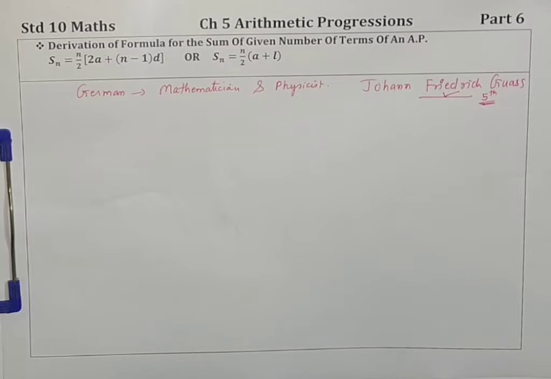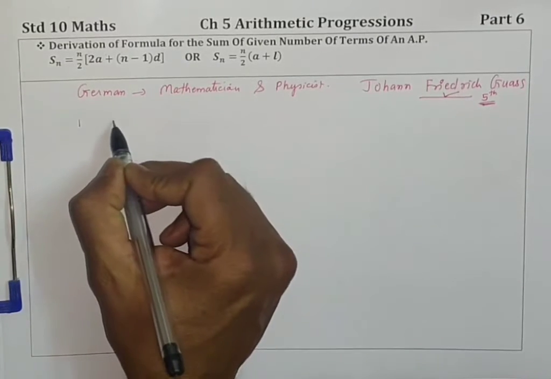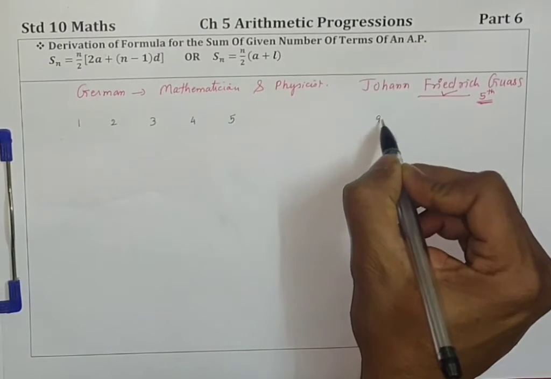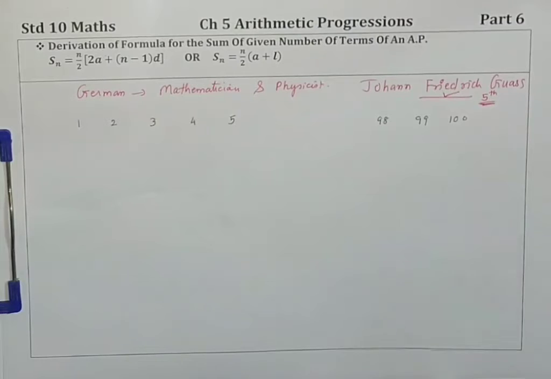So she gave the whole class one sum, and the sum was to find the total of numbers from 1 to 100. Children, 1 से 100 तक का टोटल करने को दिया उनको. It takes quite a good length of time, correct? So that means the teacher had some important work and she was aware she needed extra time to do that work. So a huge work was given to the students of class 5.